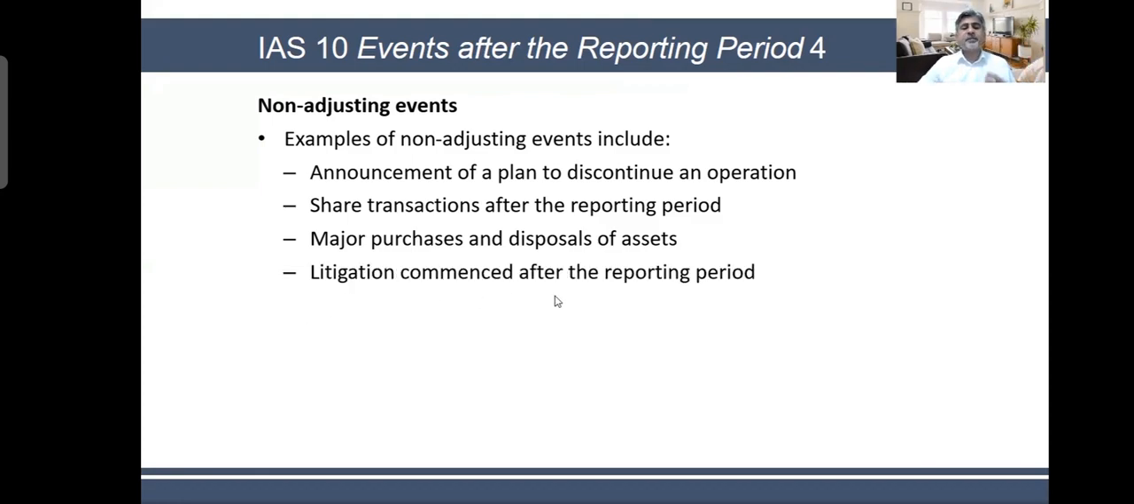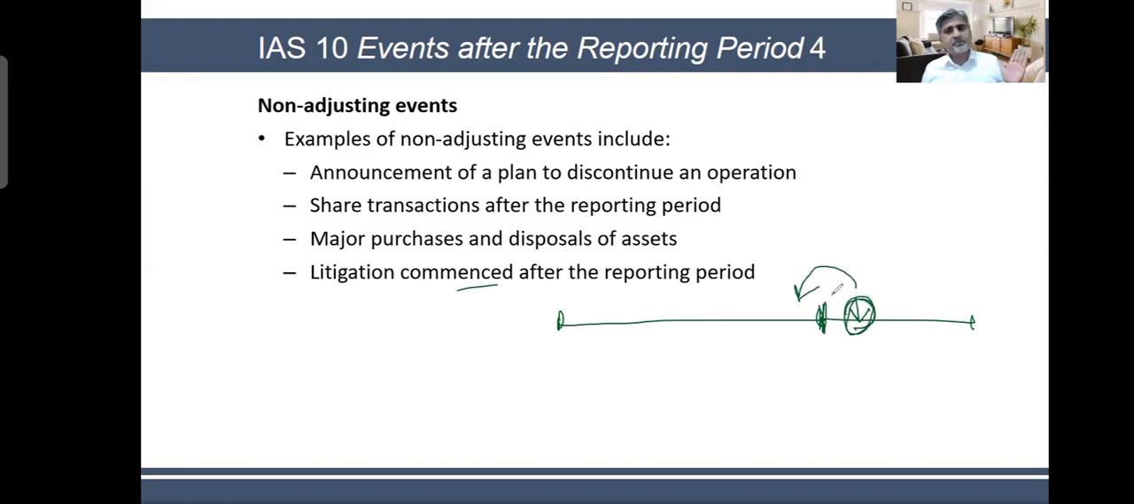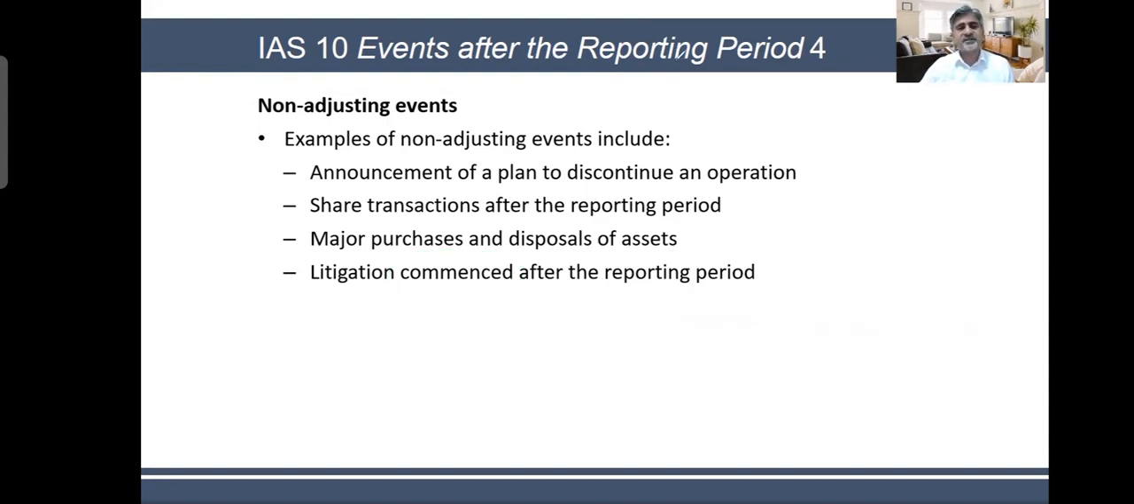Litigation commenced after the reporting period. For example, this is the court case again. But here, what happened? We said that we had a court case here and we provided for it here. Let's suppose that there is no provision here. The court case started here. So this is now non-adjusting, because on 31st December there was no evidence of this thing. You need to see whether this transaction is somehow related to there. Is it coming back from the previous period? This was not coming back because it started after the reporting date. So this type of court case is a non-adjusting event.